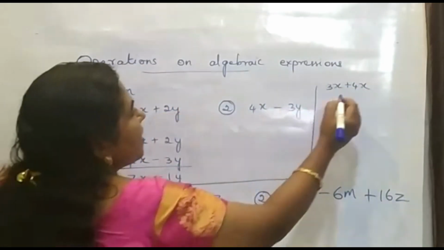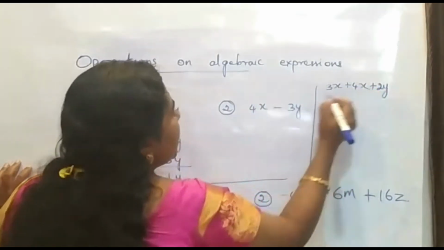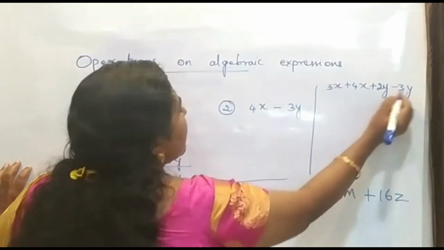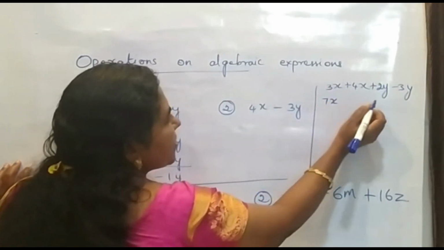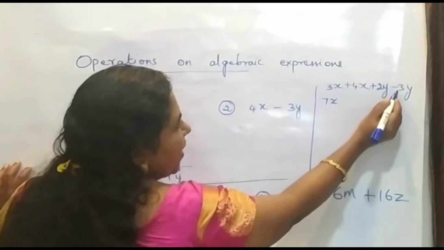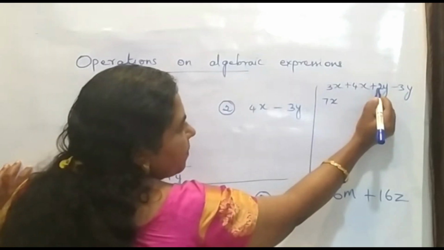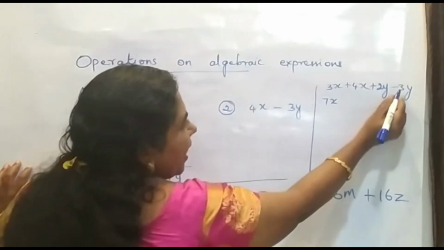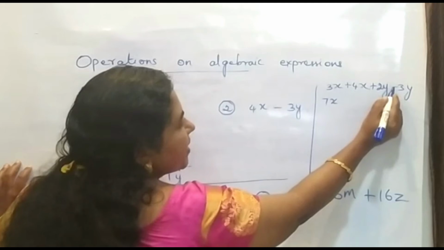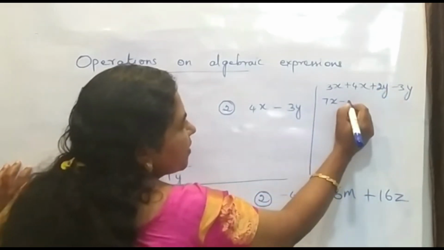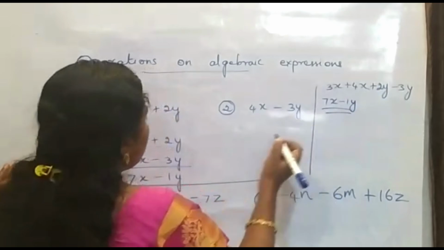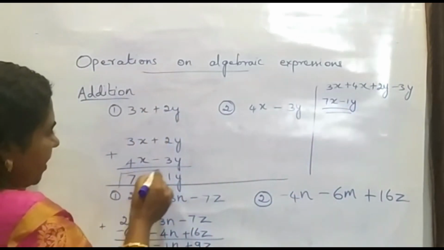And the next it is plus 2y and here it is minus 3y. So now it becomes 3x plus 4, 4 plus 3 it is 7, 7x. Here it is plus, here it is minus. So we have to subtract. So 3 minus 2 it is 1 and this is a bigger number, so it has a negative sign. So we have to give a negative sign here. The difference is 1. So this is the answer. So see, we have got the same answer.